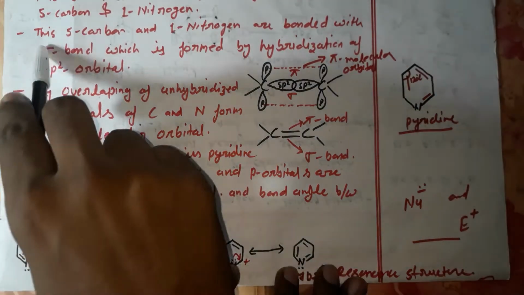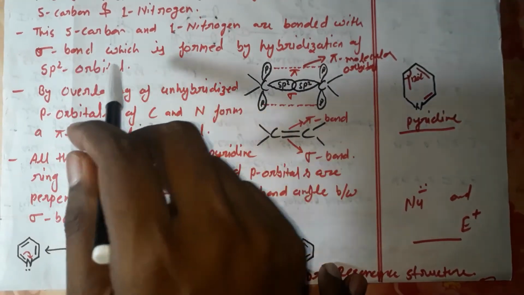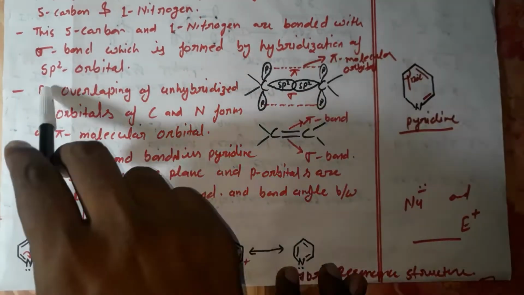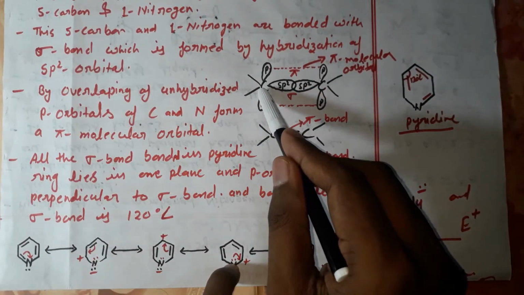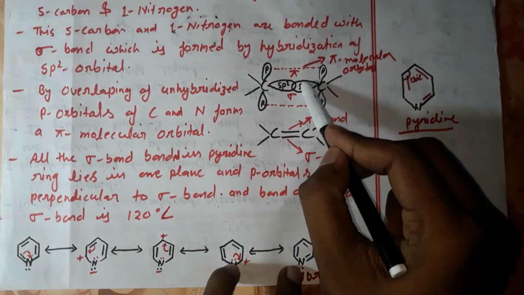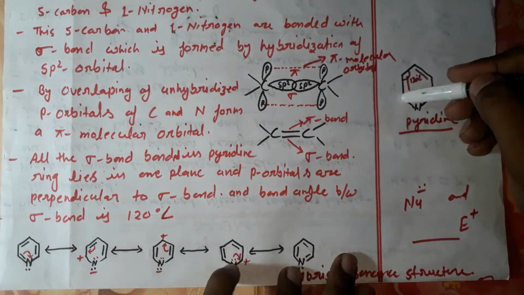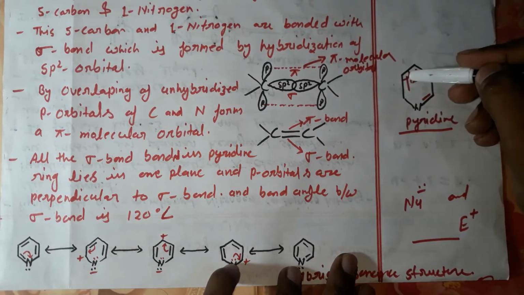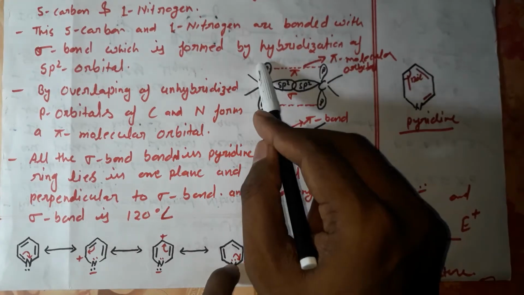These 5 carbons and 1 nitrogen are bonded with sigma bonds formed by hybridization of sp2 orbitals. This is the sp2 orbital of this carbon and this is the sp2 orbital of this carbon. They overlap and form a sigma bond. This is a sigma bond and the red one is a pi bond.